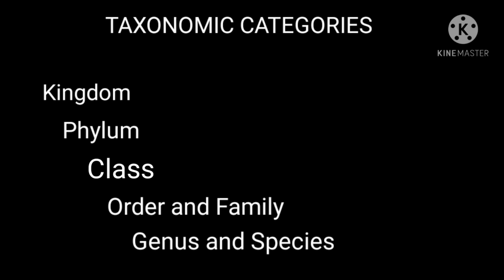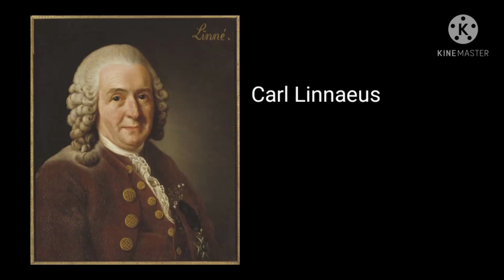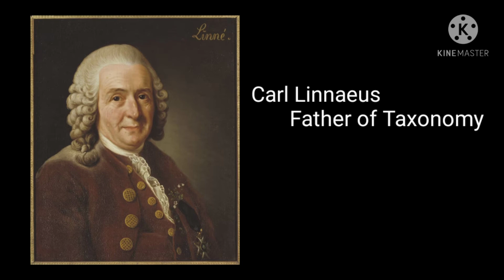This naming system is called binomial nomenclature and was invented by a brilliant biologist named Carl Linnaeus. Carl Linnaeus was a Swedish naturalist from the 18th century and is considered the father of taxonomy. It was Linnaeus who first began to separate organisms into hierarchical categories. He also developed the system that we use to name new species called binomial nomenclature. Linnaeus is credited with identifying over 10,000 different plant and animal species in his lifetime, more than any other biologist.